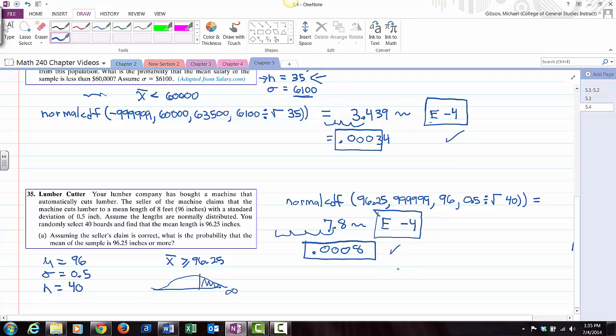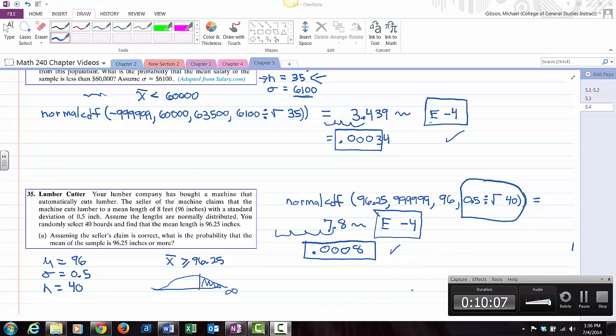Just like before, you know, some of them will be big probabilities, some of them will be small. This is the adjustment you make, alright? So from now on, anytime you get a normal distribution question, you have to look and see if it's about a mean or about an individual value, and if it's about a mean, then just like we did here, you need to divide the standard deviation they give you by the square root of the sample size. All right, that's it for this.